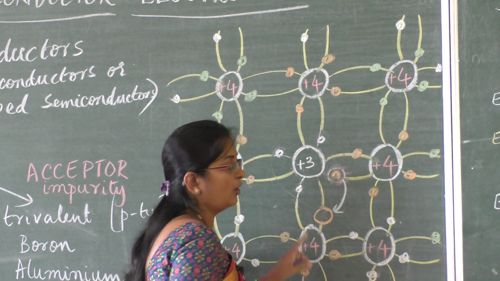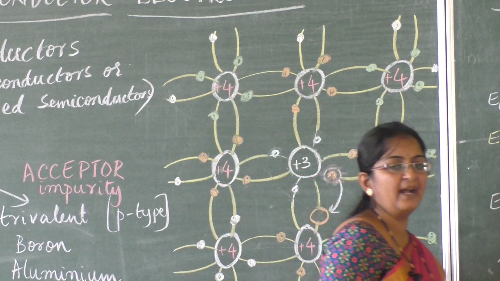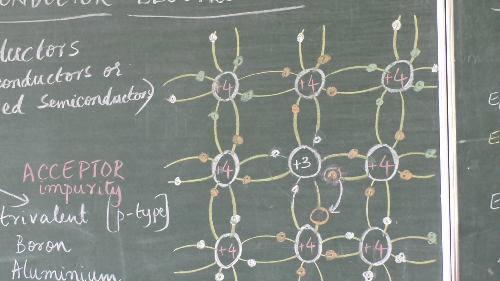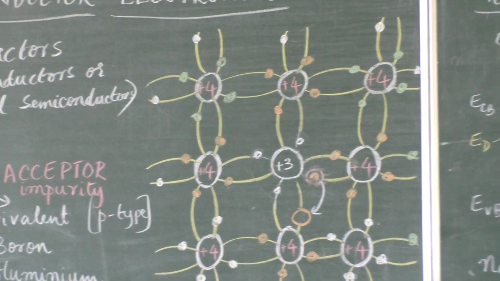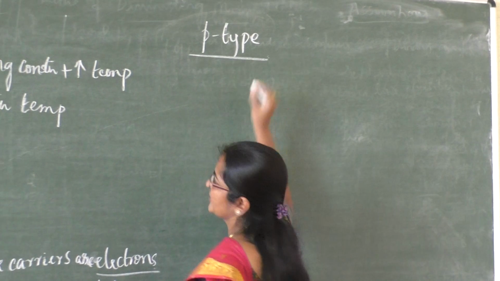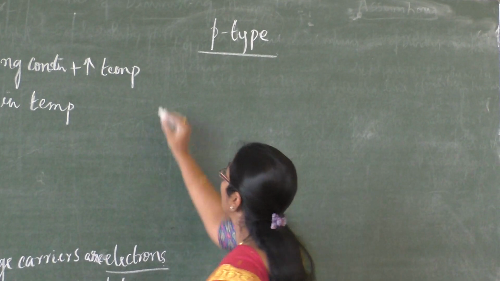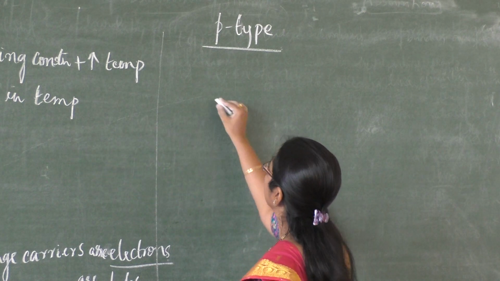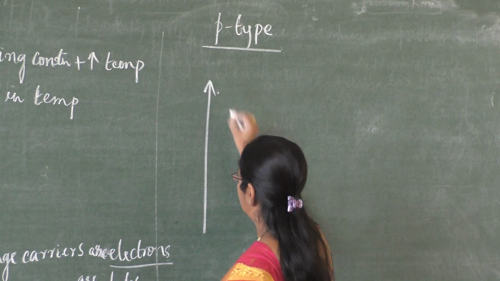Now let me draw the energy band in this case, and let us study the properties of this semiconductor. The type of semiconductor we get by doping this trivalent impurity is called p-type semiconductor. Now for the p-type semiconductor, let me draw the energy band diagram.